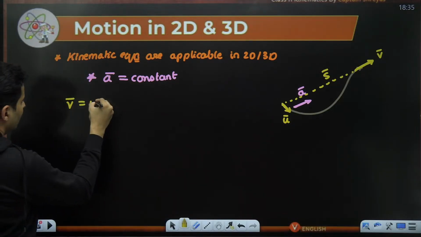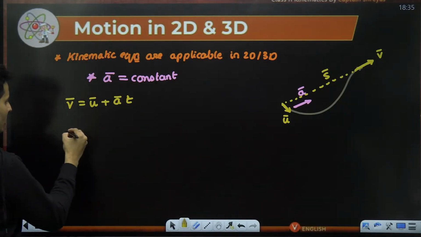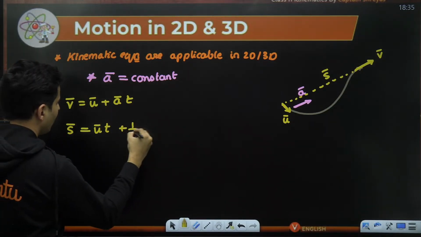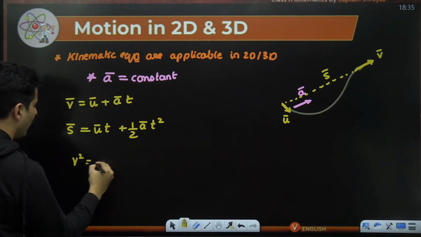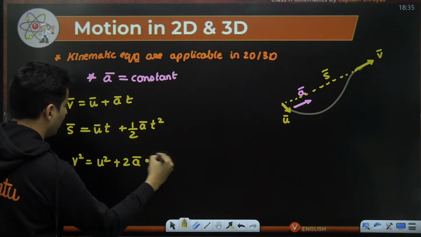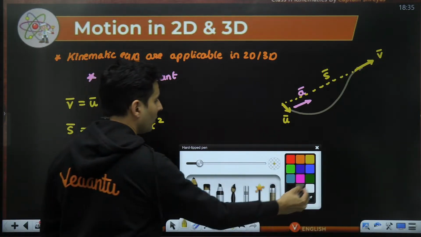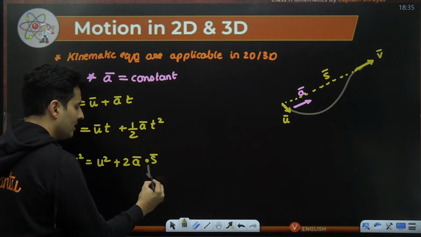V bar is u bar plus a bar into time. You can also use S bar is u bar t plus half a bar t square, and v square is u square plus 2 acceleration dot producted with the displacement. There is a dot product over here. Be careful, because you cannot just put two vectors side by side. It will be meaningless if they are multiplied.